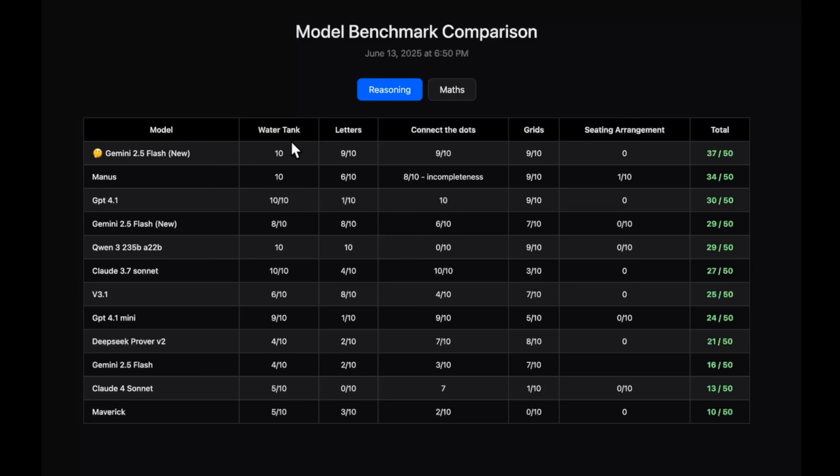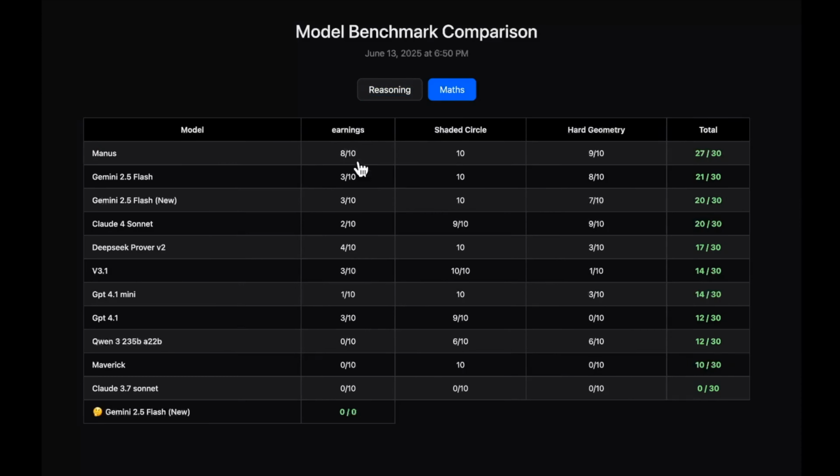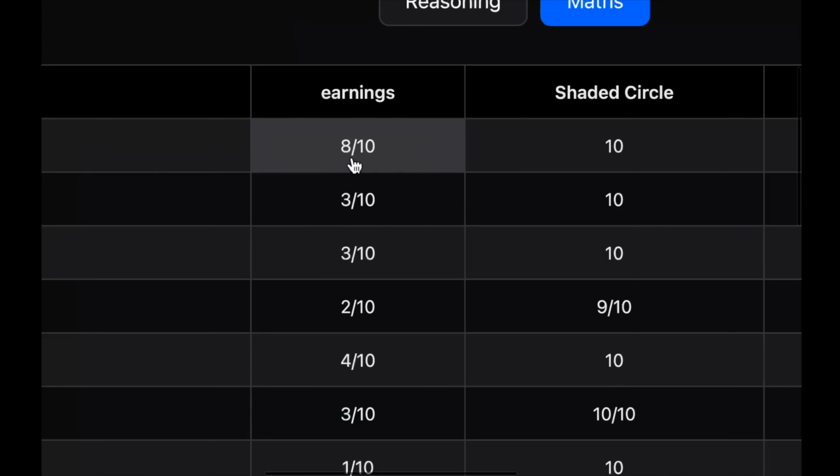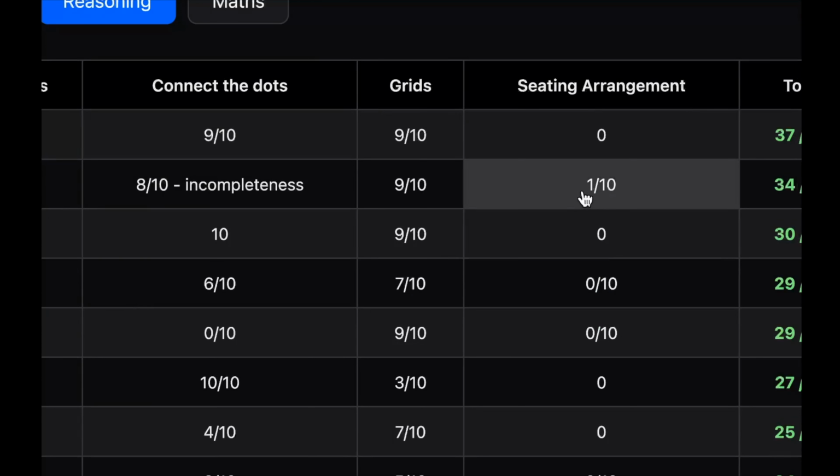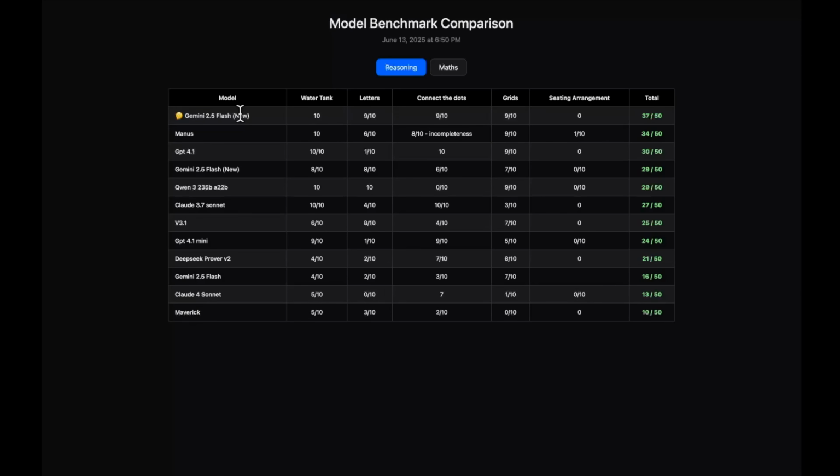I could be wrong, given its very good performance in Max, especially in the earnings problem, it scores an 8 out of 10. And in my seating arrangement question, it gets a 1 out of 10. I don't know how it does that. The only two models that I know are able to do this are Gemini 2.5 Pro and OpenAI o3. So I do think that it's the Gemini 2.5 Flash thinking variant with less thinking budget. Or it could be the Qwen model, but this is what it is.